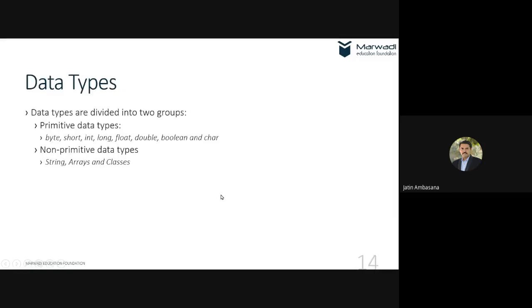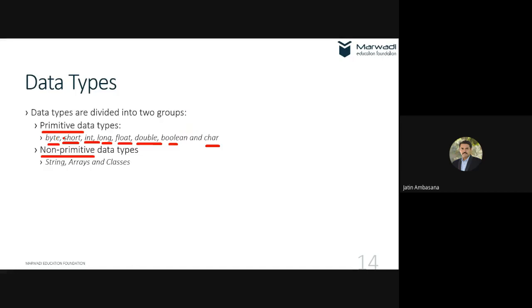Okay, let's continue now. In this week we will be starting with variables, data types, and all the other things. There are two types of data types available in Java: primitive and non-primitive. Primitive types are 8 basic types: byte, short, int, long, float, double, boolean, and char. You must have seen most of these types in C and C++, right? But you might not have seen this boolean, which is new to you.